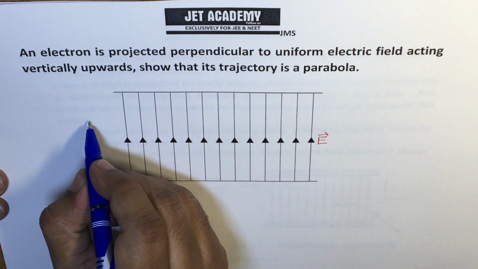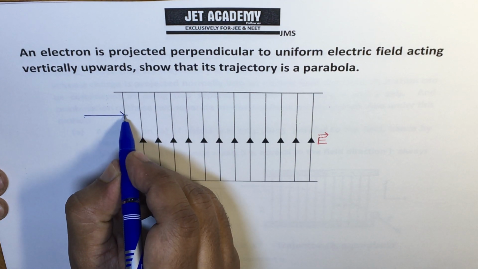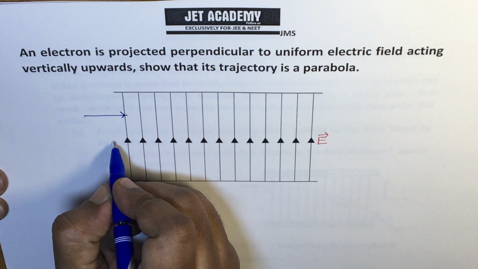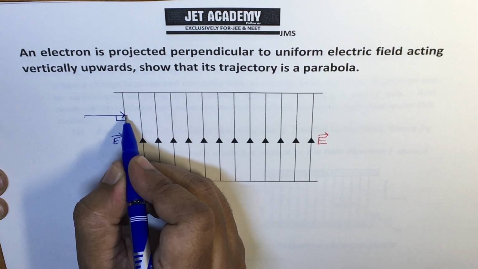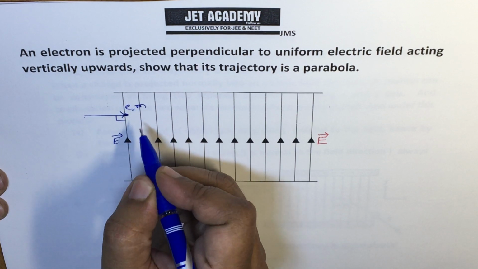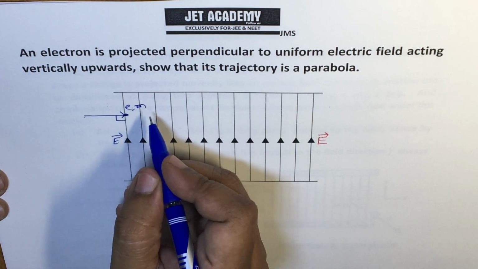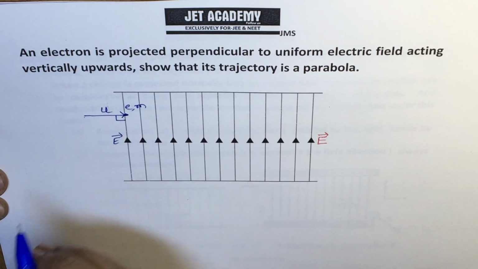If an electron is projected perpendicular to the direction of the electric field, this is the direction of the electric field, and perpendicular to it an electron of charge e and mass m is projected with initial velocity u.